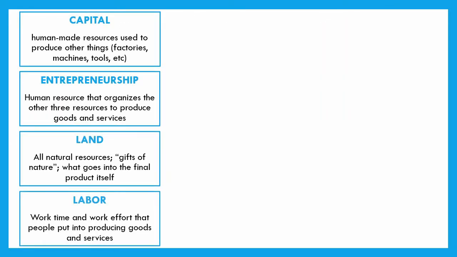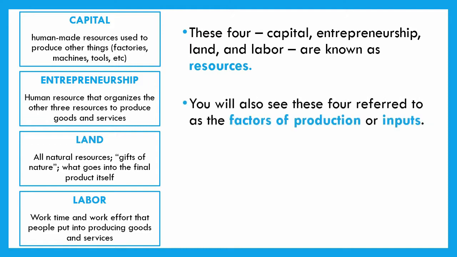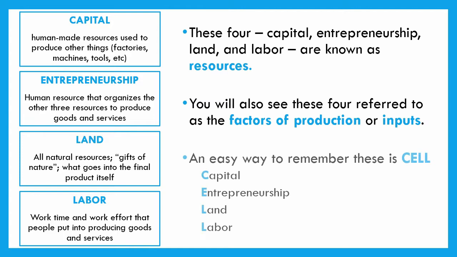So again, capital, entrepreneurship, land, and labor are known as resources, but more often than not, you might also hear me call them the factors of production, or you also might hear them called inputs, because we put them in, and out comes a table or whatever it might be. An easy way to remember these, and I'll always list them in this order, is CELL, sell: capital, entrepreneurship, land, and labor.